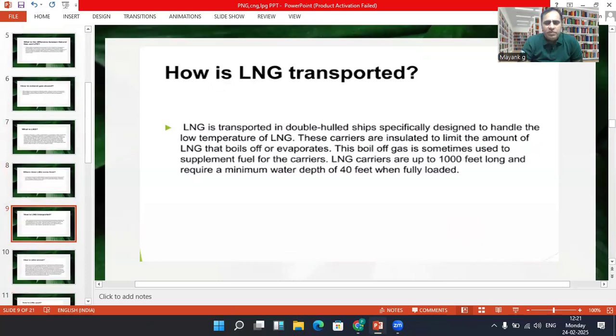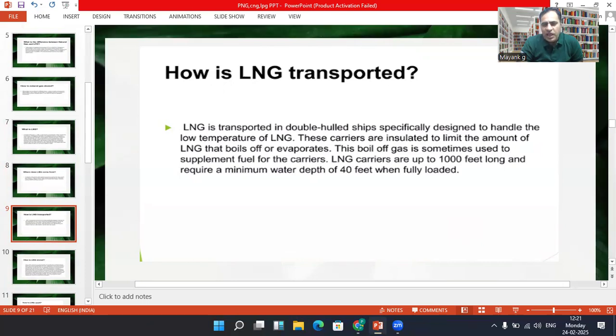LNG is transported in double hulled ships specifically designed to handle the low temperature of LNG. These carriers are insulated to limit the amount of LNG that boils off or evaporates. This boil off gas is sometimes used to supplement fuel for the carrier.